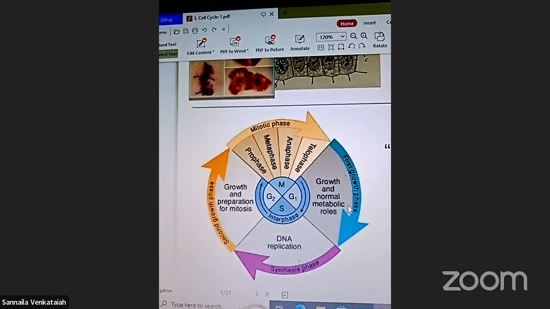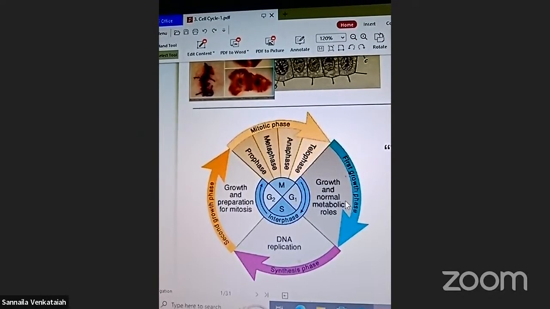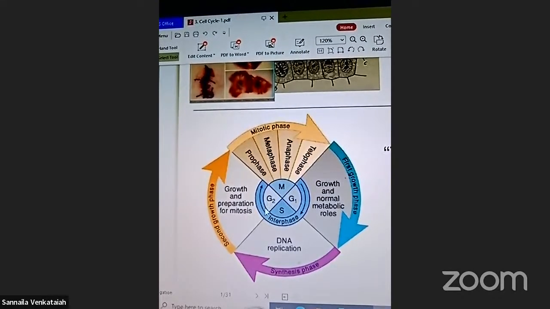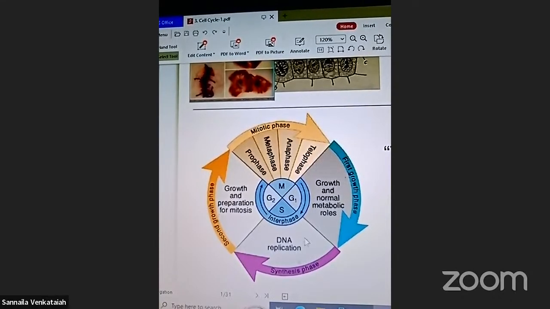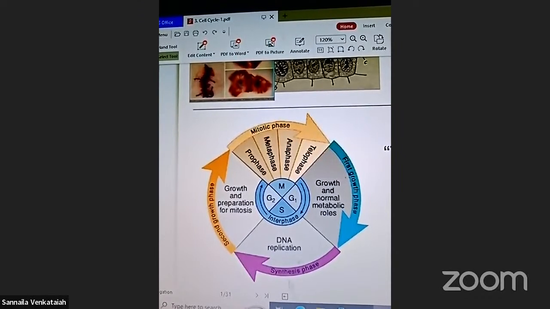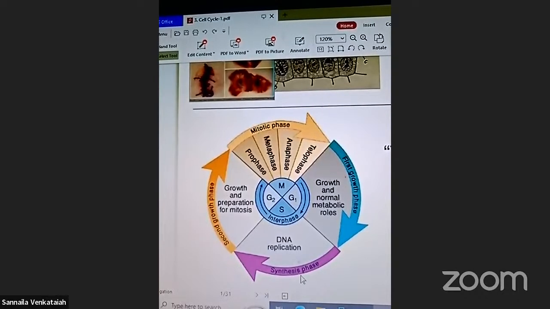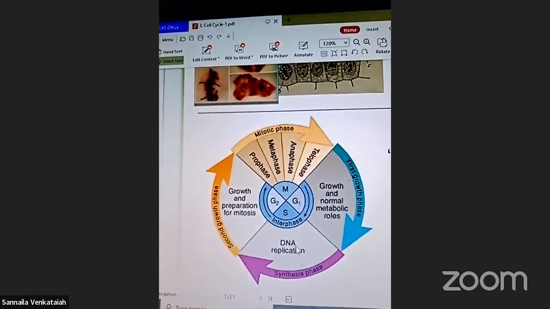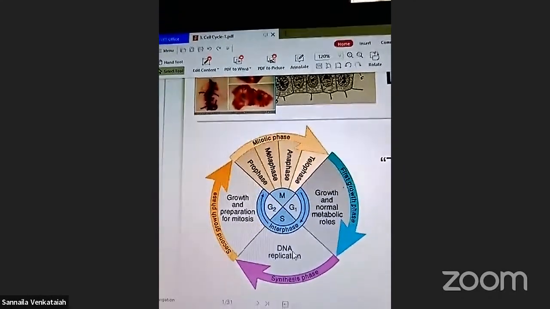Growth phase means first growth phase G1, second growth phase G2, and interphase. Interphase means DNA replication. S phase means synthesis phase, which is DNA replication.